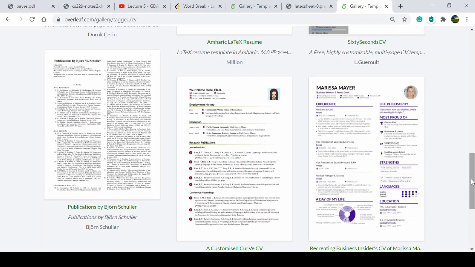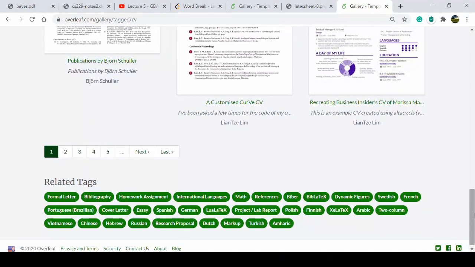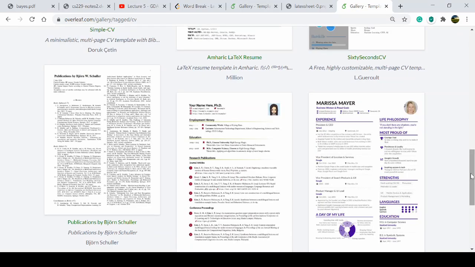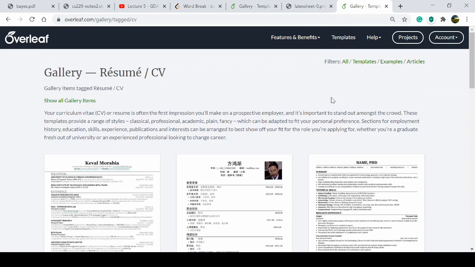There are different types of formats in this section. So we can just select the format that you find appropriate according to your job requirement or your job profile, and just fill in the details, or just edit that resume.